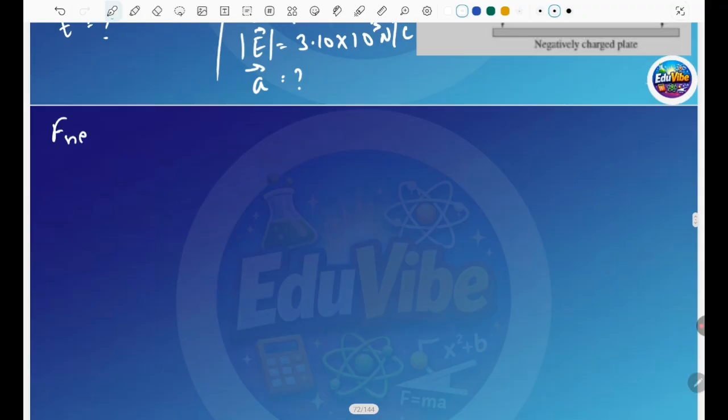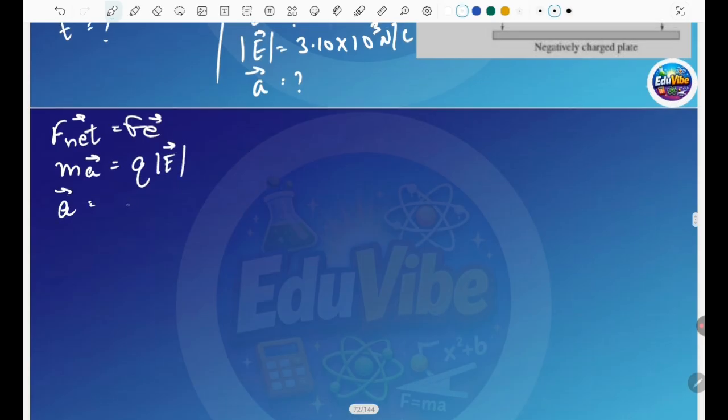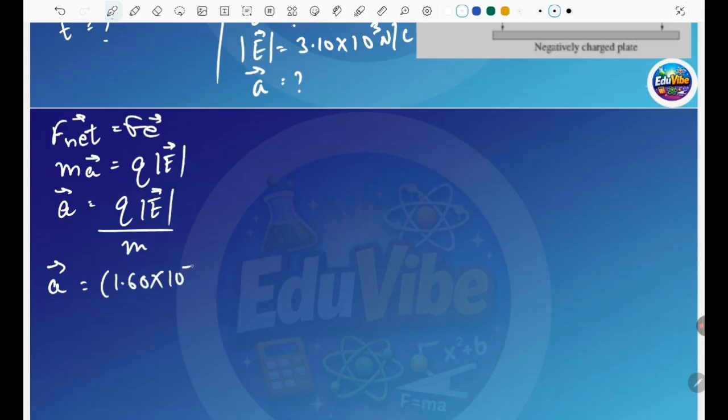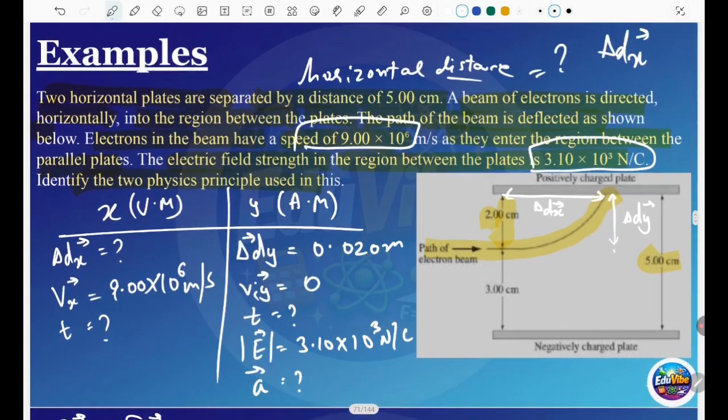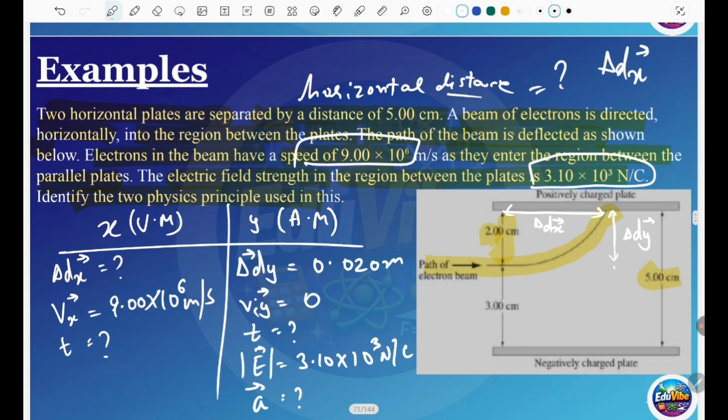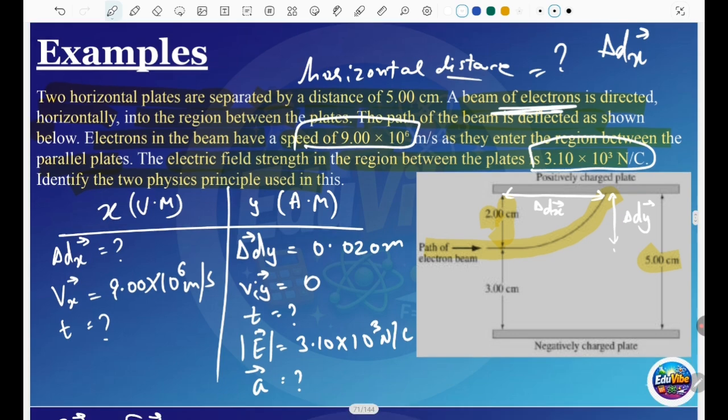So F net is equal to Fe. Then F net is equal to Q times electric field. To find the acceleration, it is Q times electric field divided by mass. That Q is 1.60 × 10^-19 because we consider this the electron. So this is the beam of electron, so the electron charge and electron mass are used in this.